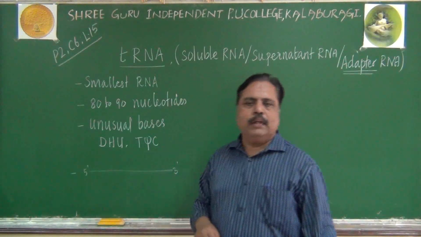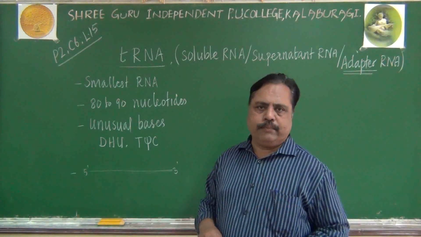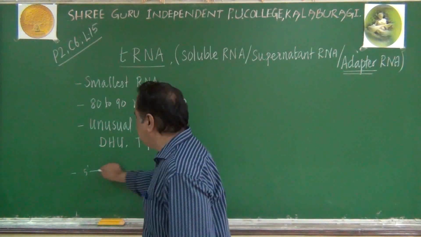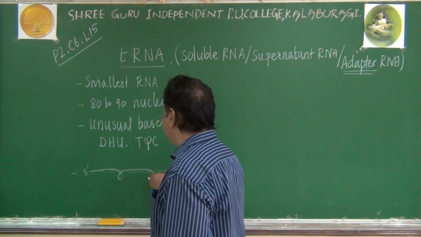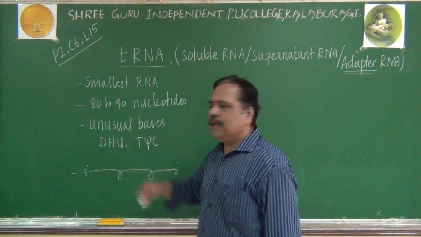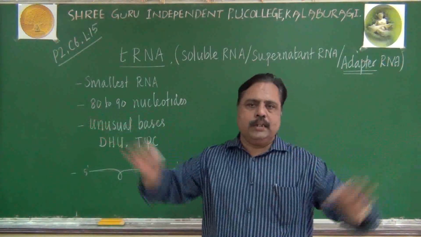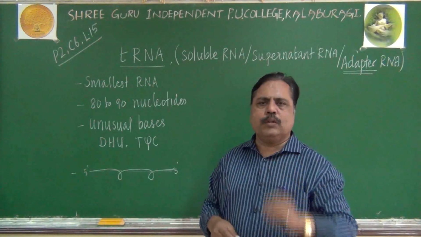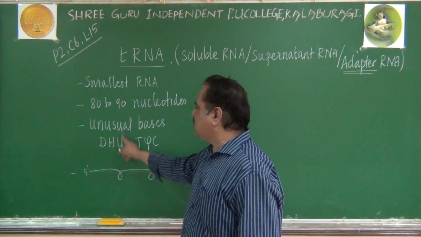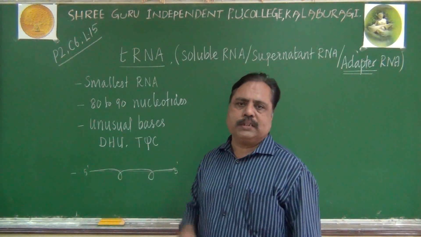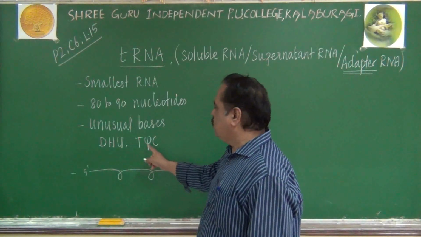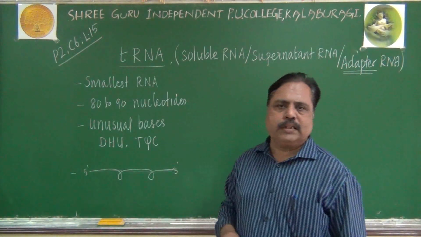But tRNA will not have a linear chain. It will have some loops here and there actually. tRNA is not a linear lengthy chain. It will become looped here and there. Why are those loops there? Because of the presence of unusual bases in them. What are those unusual bases? Dihydroxyuridine and pseudouridine.